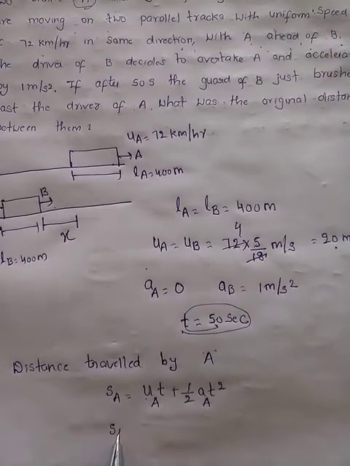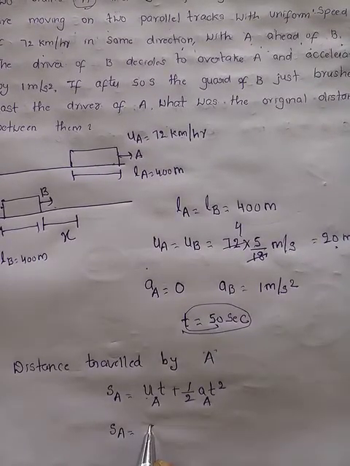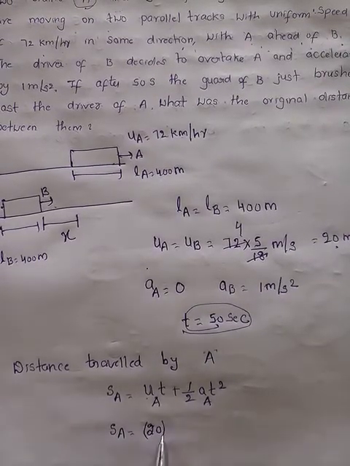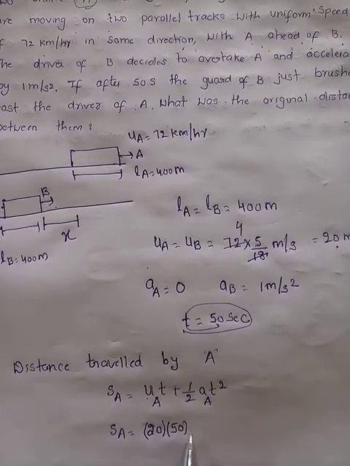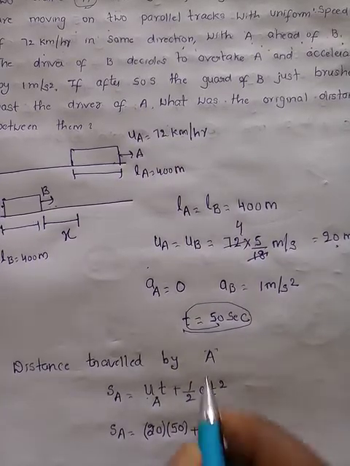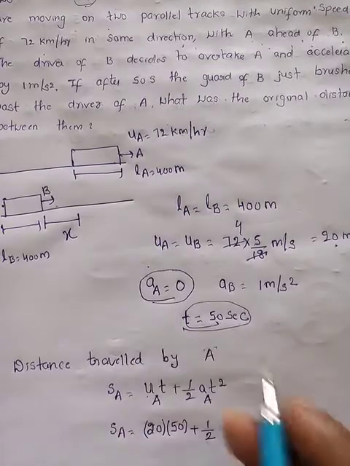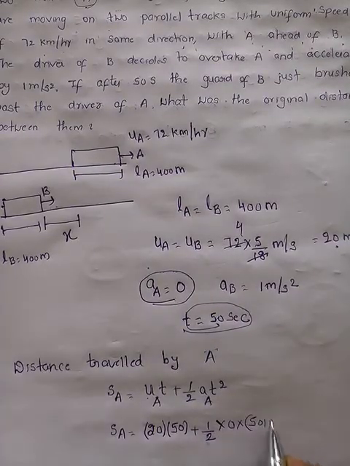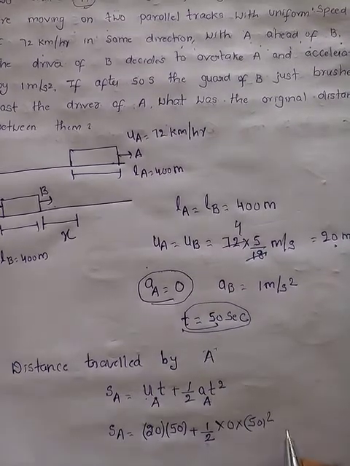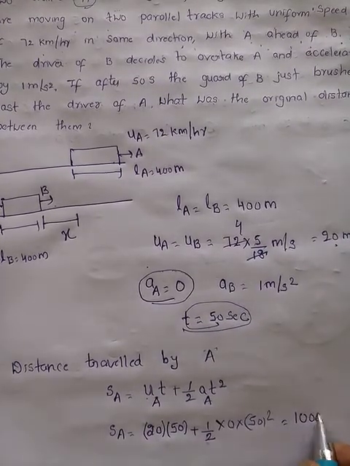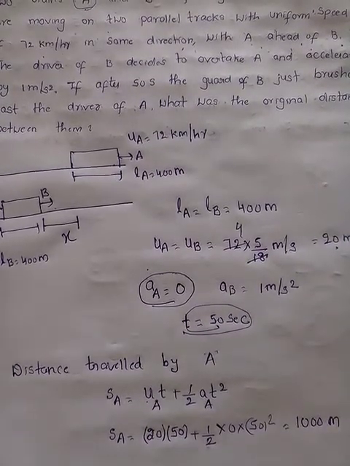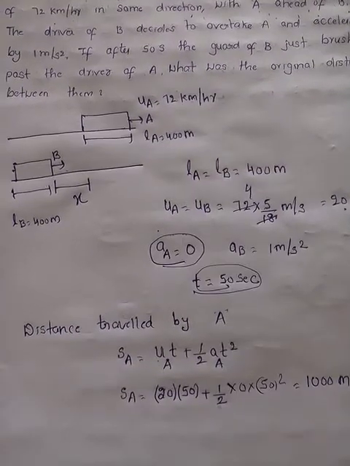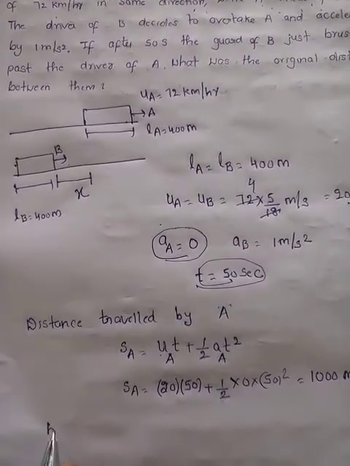Substitute that: S_A is equal to 20 into 50, the time we are calculating, plus half a t square. Since train A is moving with uniform speed, acceleration is 0, so the second term becomes 0. 2 fives are 10, 2 zeros are there. So the distance travelled by train A in 50 seconds is 1000 meters.